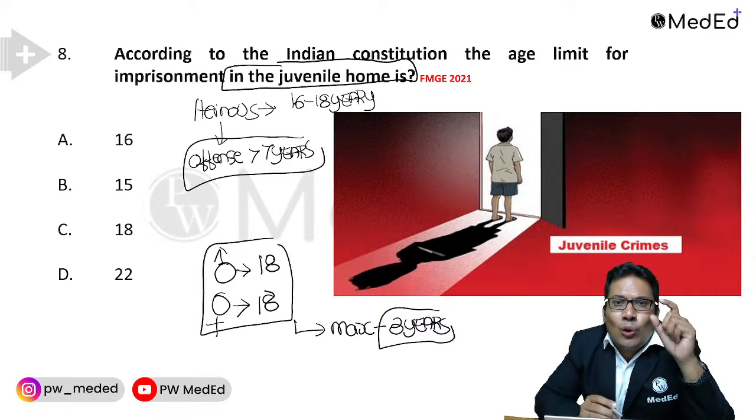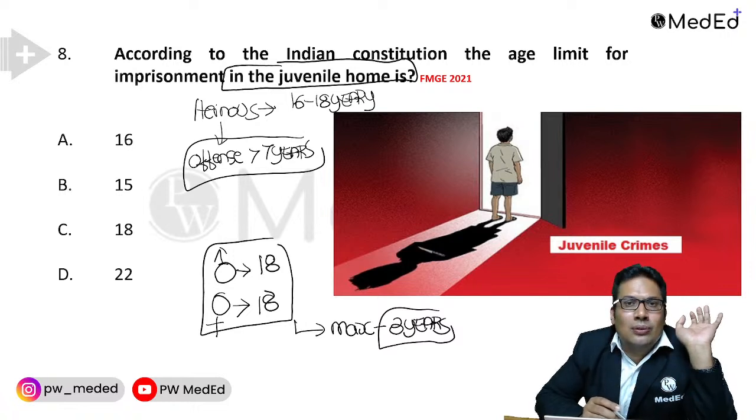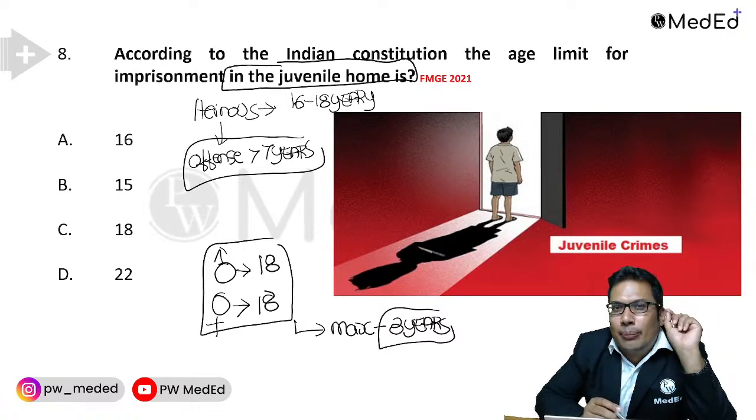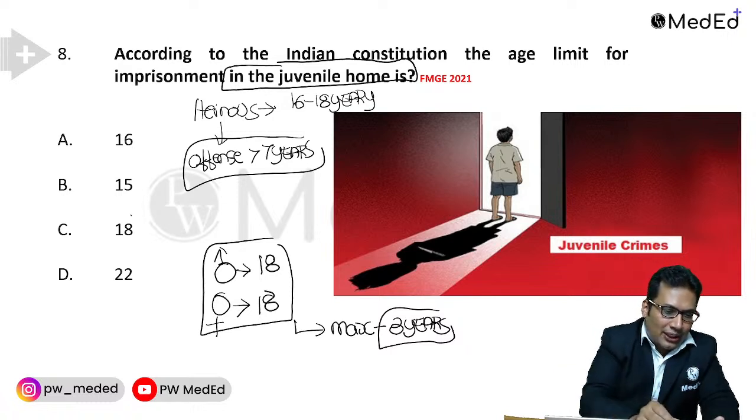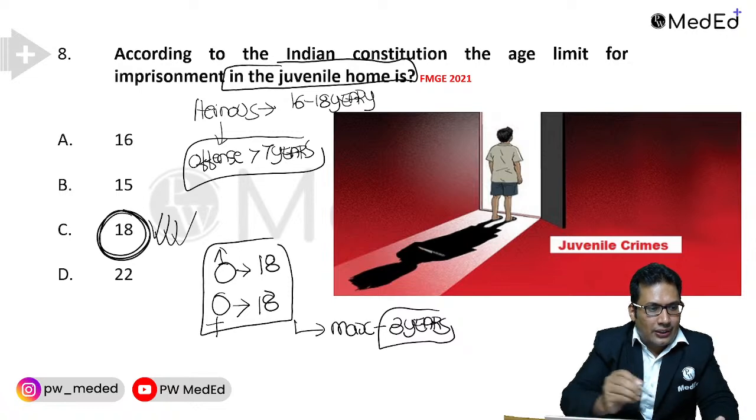If a juvenile is involved in heinous crime, punishment can be like adults also. This can be asked in your upcoming exam. The answer for this question is 18, correct answer. Okay, 18, correct answer. Good.